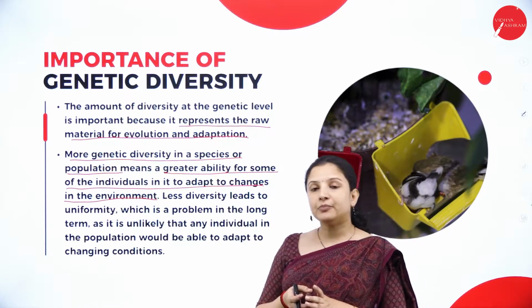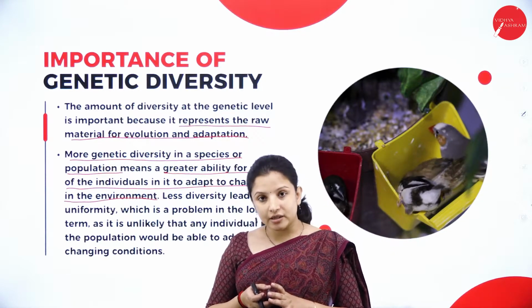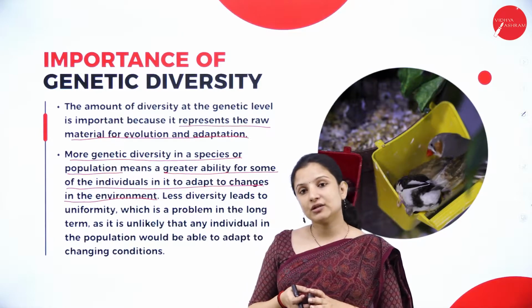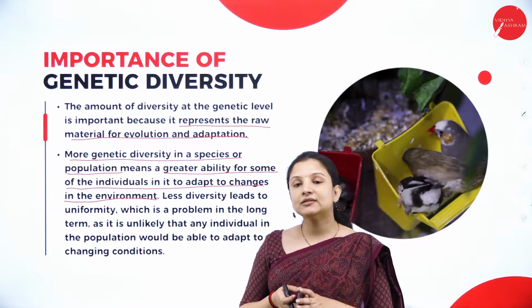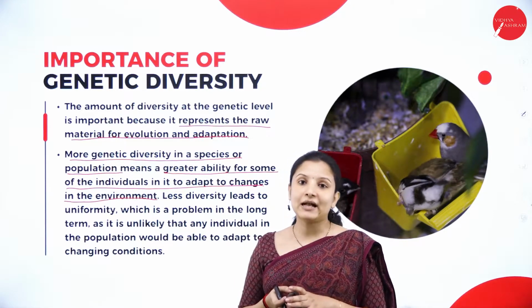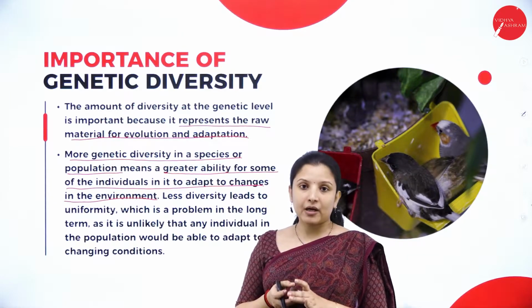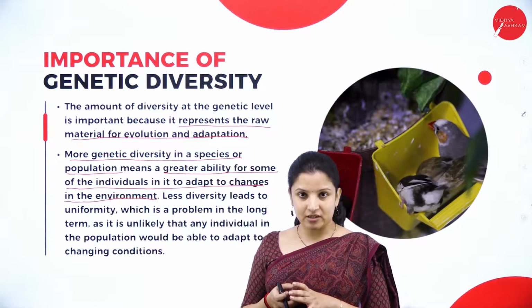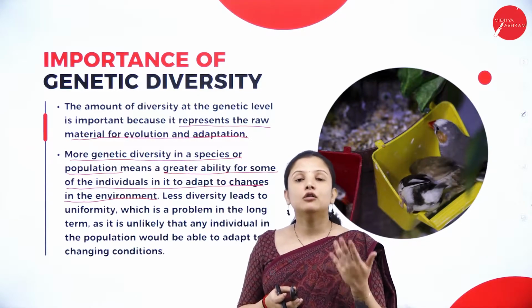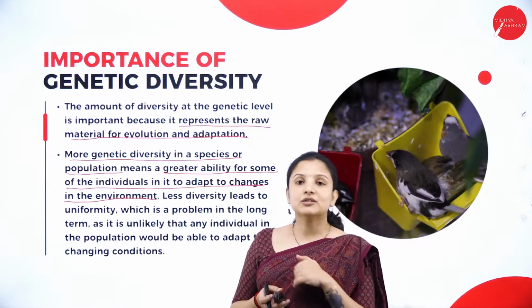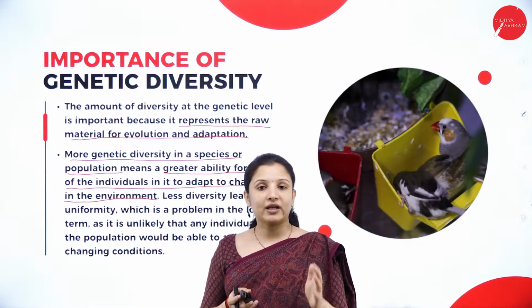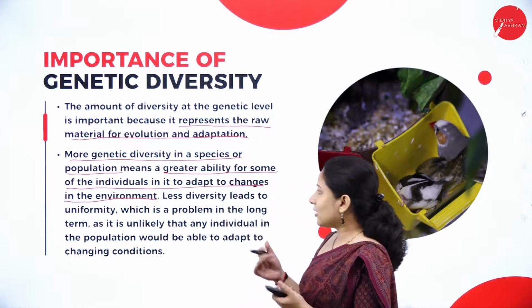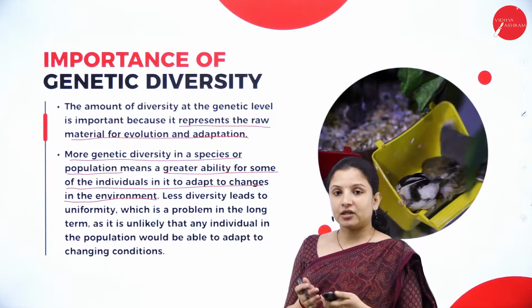Say for example, I told you snakes. Earlier, it was said that according to the evolutionary evidences, the snakes had limbs or legs, but running very fast to escape from the predators eventually led to the loss of legs, and that is how the snakes just crawl now very, very fast. So that is how, in order to adapt to that particular environment.